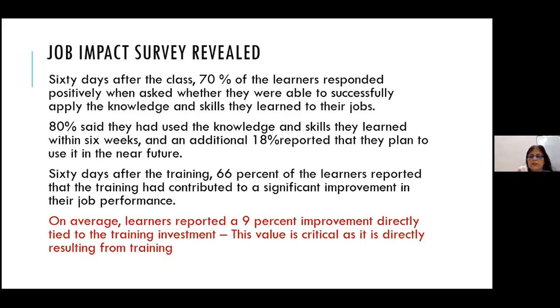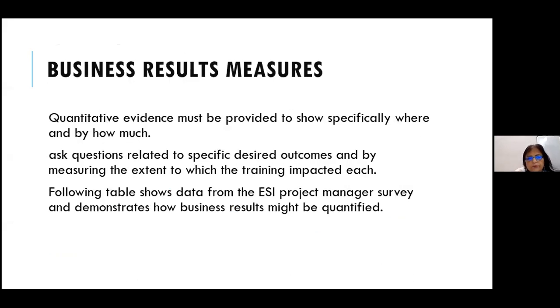And this value is critical because actually this is the value which can be attributed to the training directly, which is our fourth step. So 9% improvement directly tied to the training investment, and this is resulting directly from the training that they got.